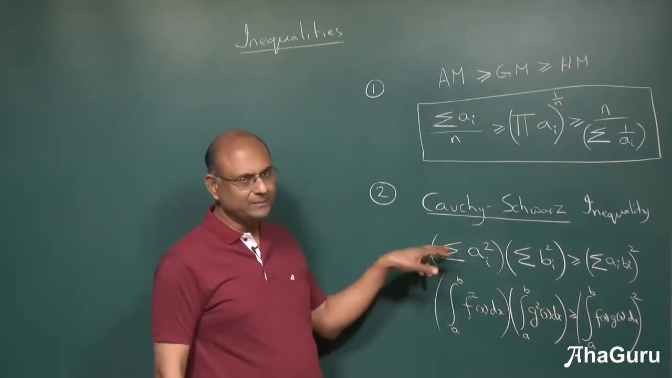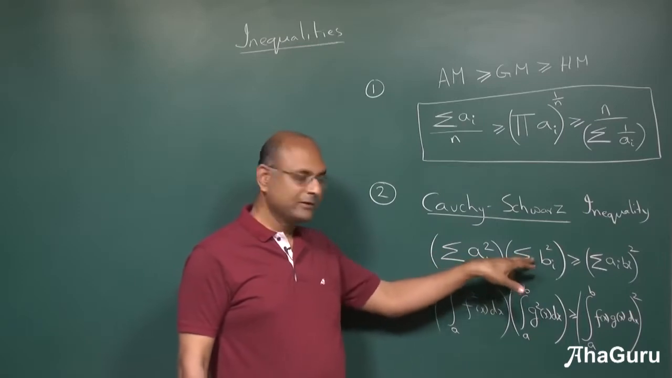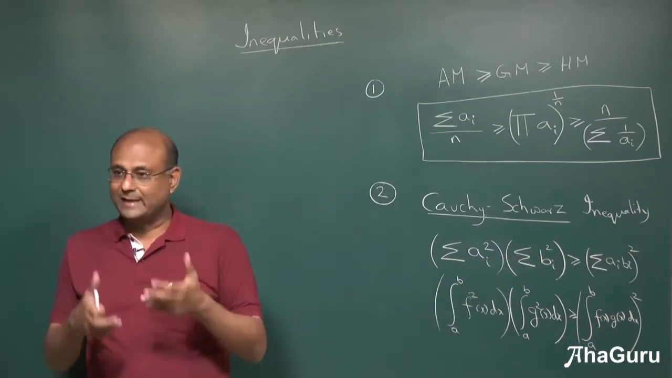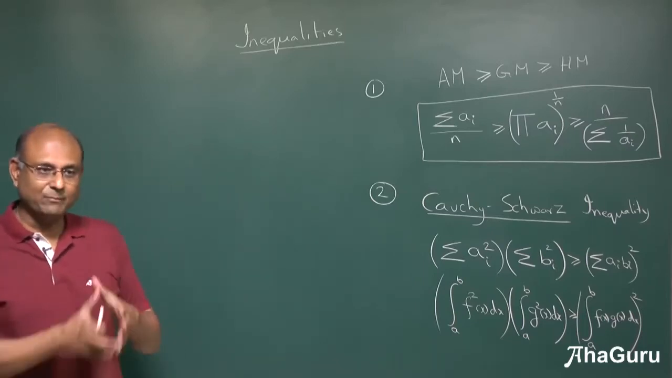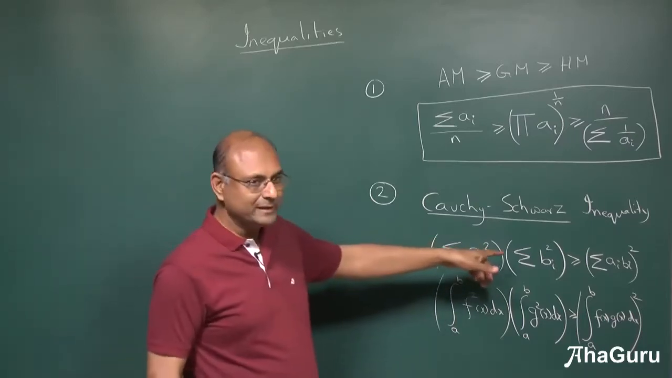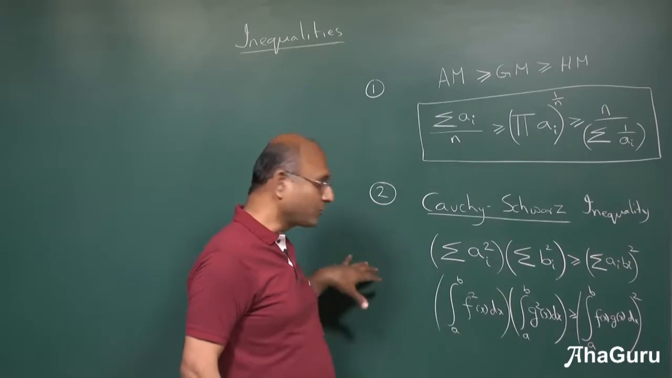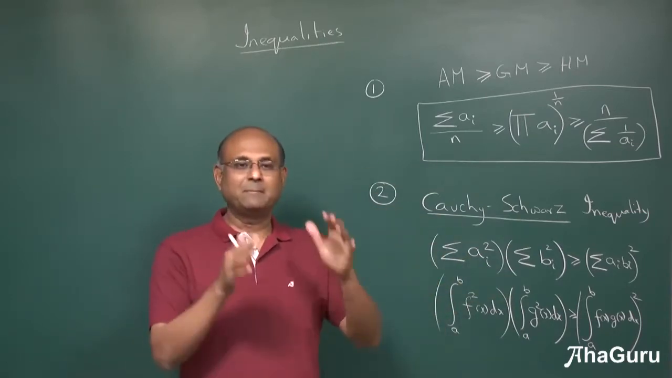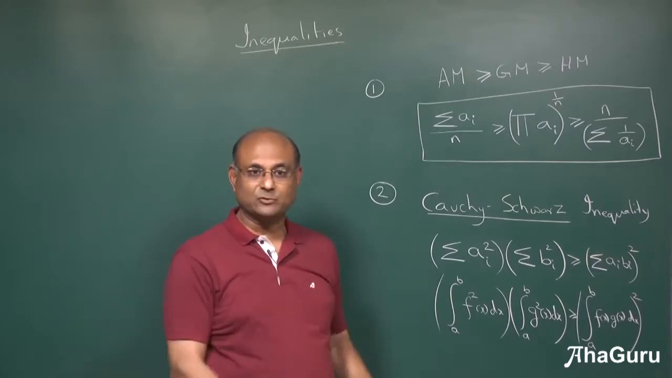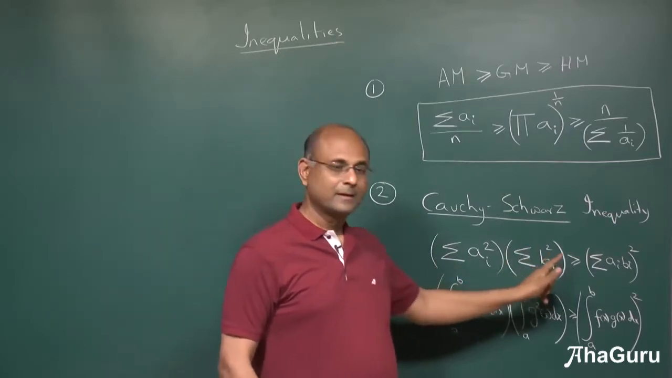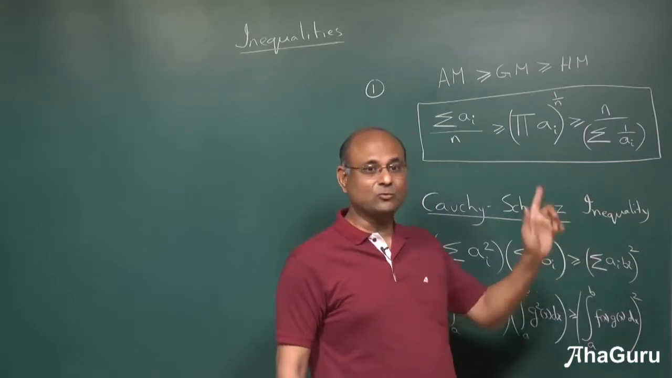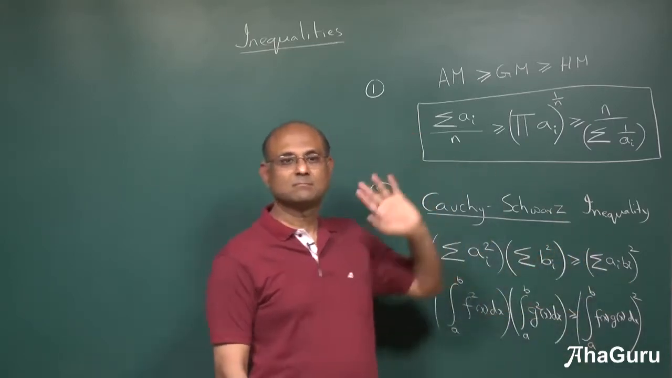Here we are saying summation because they are discrete quantities. So AIs, A1, A2, A3, they are a bunch of numbers. B1, B2, B3, they are a bunch of numbers. So A1 square plus A2 square plus A3 square plus A4 square multiplied by B1 square, B2 square, B3 square, B4 square, any order you pick, is greater than or equal to A1 B1 plus A2 B2 plus A3 B3 whole square.